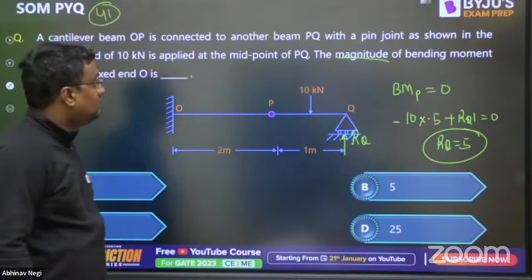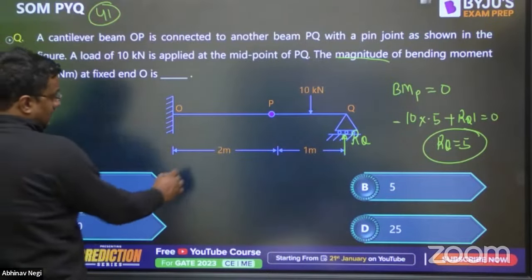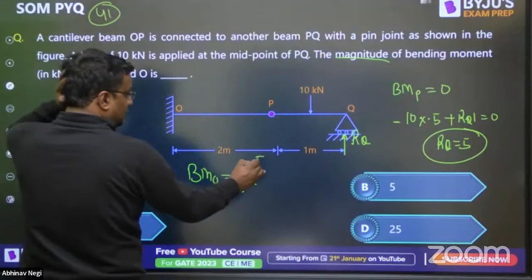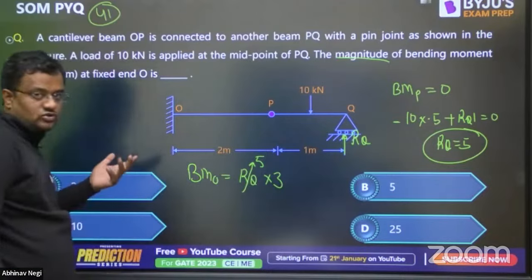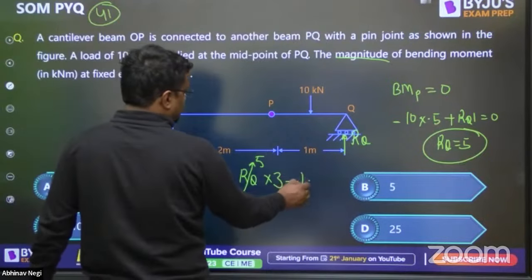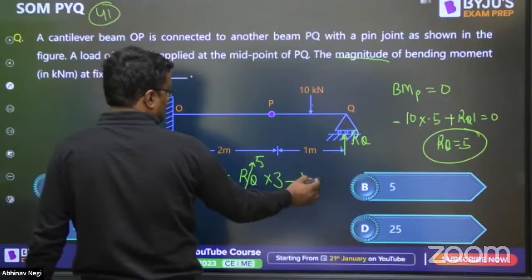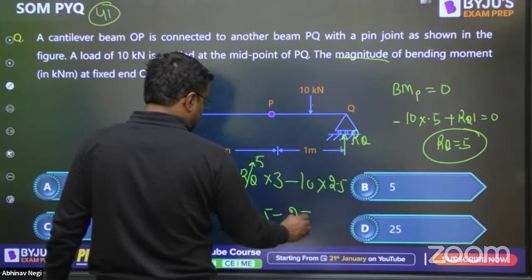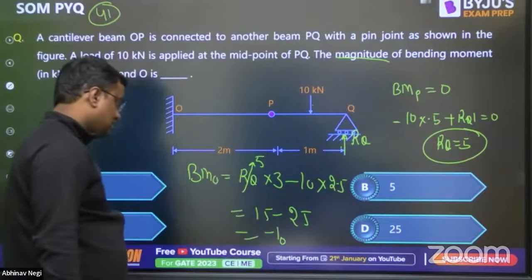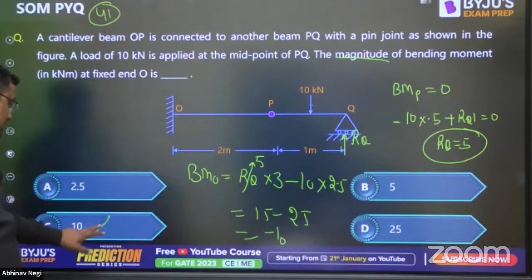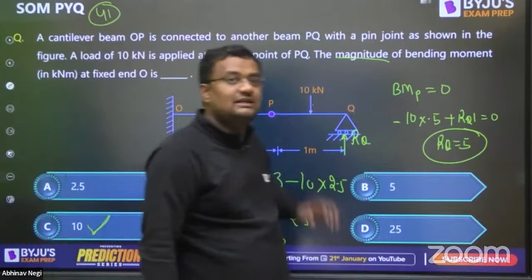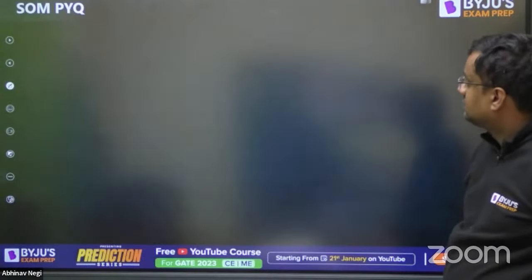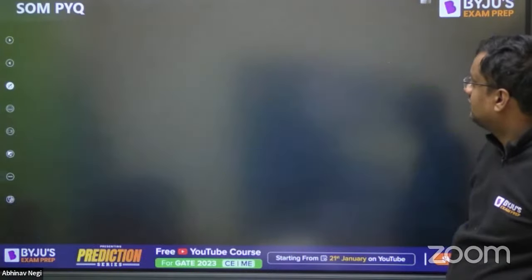And now we want to find the moment at O point. So bending moment about O point, RQ, that is 5 into 3. So it is upward, so positive, and minus 10, right hand side only two things are there, one is this, one is this. 10 into 2.5. So 15 minus 25 is minus 10, but they are asking only magnitude. They are not asking minus or plus. Now this was question number 41.